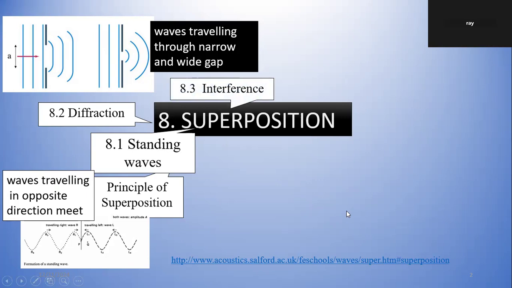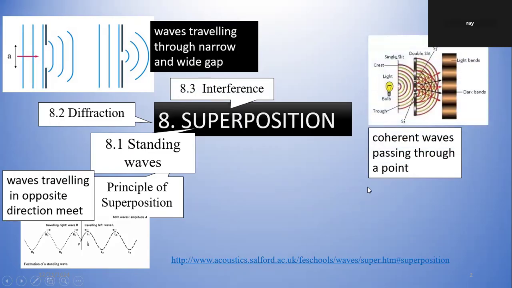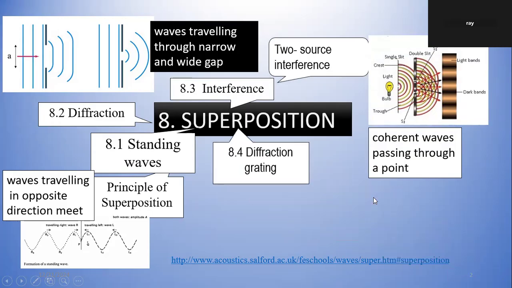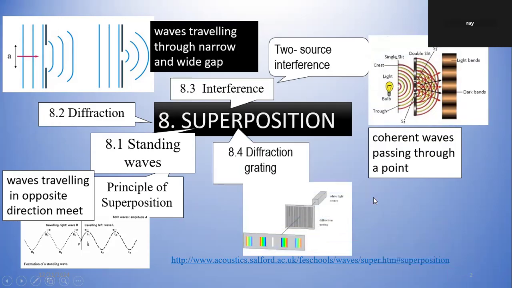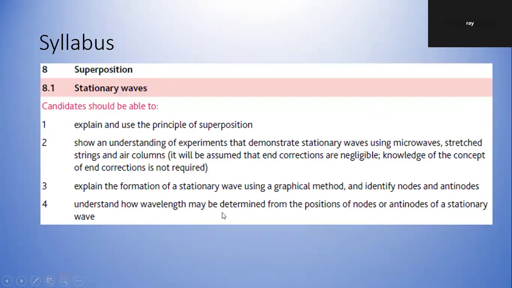And interference. Right? That's basically Young's double slit interference: coherent waves passing through two slits, two-source interference. Then the diffraction grating: coherent waves passing through many slits. These two slits, these many slits, right? That's your syllabus.